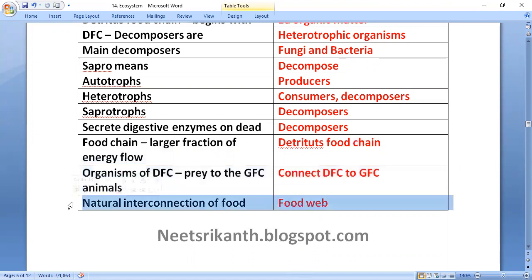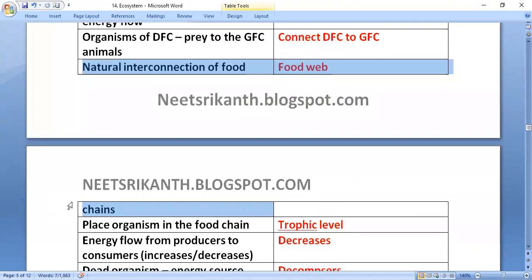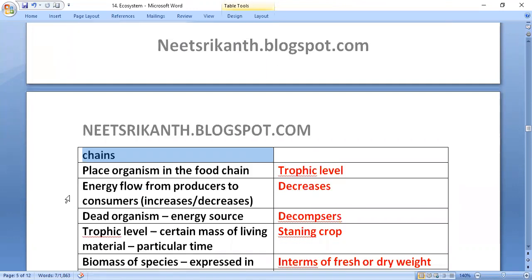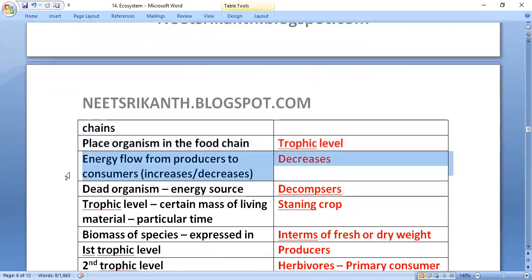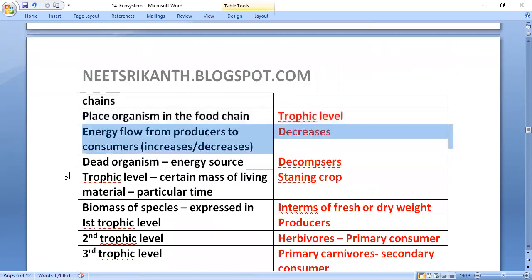The natural interconnection of food chains is called a food web. The place of any organism in the food chain is called its trophic level. Energy flow from producers to consumers always decreases.